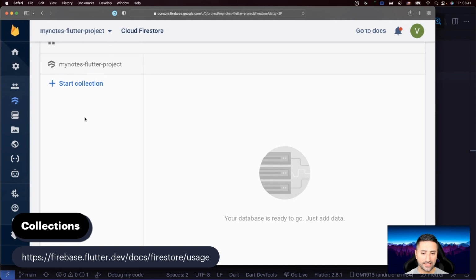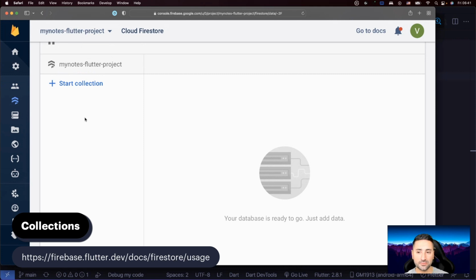So just imagine, for instance, if we say, what does our application do? Our application stores notes for all its users. So user A has notes, user B has notes, but user C may not have notes. The only thing our application is storing in the database right now is notes. So that could be its own collection. Okay, so we just create a collection called notes, and in that collection we're going to store all our notes. Every user is going to have their own notes. That's how we are going to do it in this course.